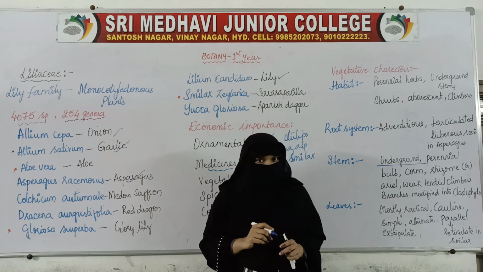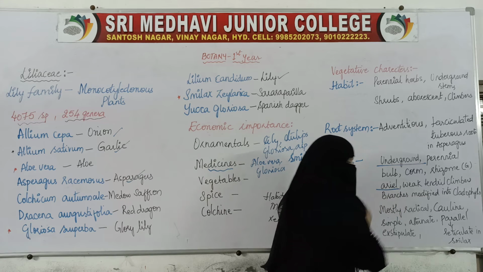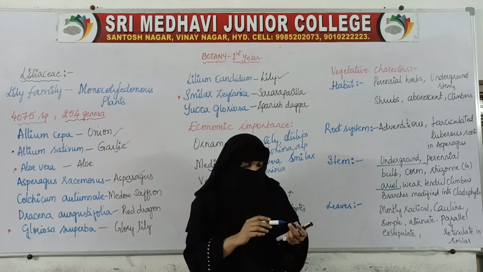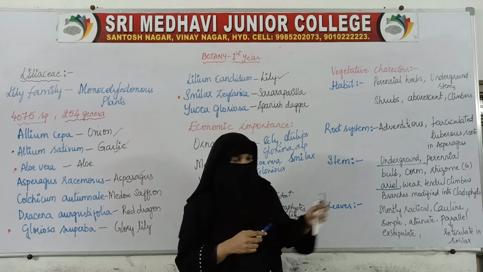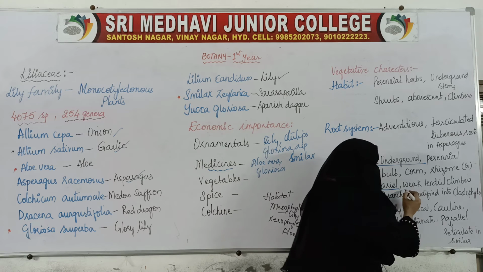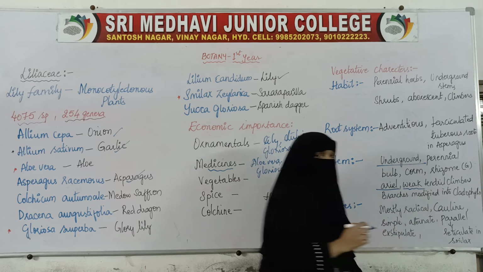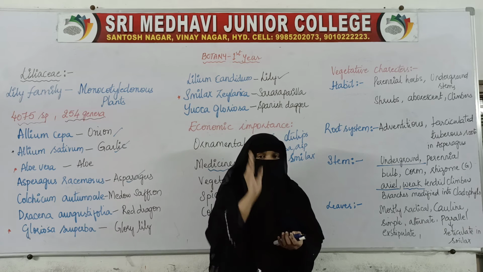They grow underground stem, they have underground stem. Then some will be having aerial stem, that is the stem will be above the ground. Some species or some members of this Liliaceae family have aerial stem, and here some will have weak stems, that is they will not be able to stand erect by themselves.